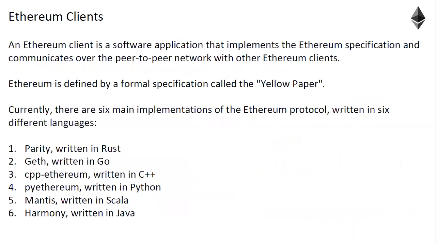Okay, and of course, like how we have a client application for Bitcoin, similarly for Ethereum also there is a client application. This client application is again a front-end software application that implements the Ethereum specification and communicates with the peer-to-peer network. So the client application is the front end with which you can interact. Now there are 6 main implementations of the Ethereum protocol, and in our hands-on we'll be using Geth.